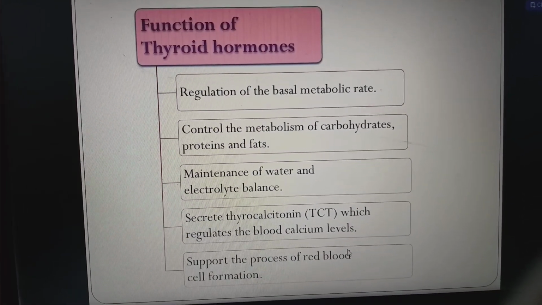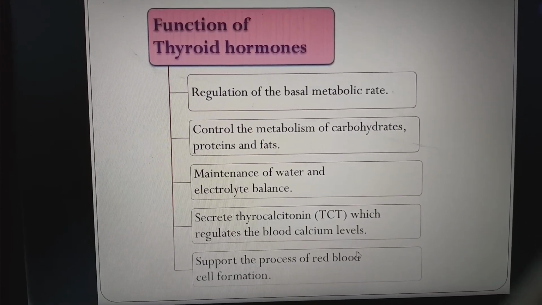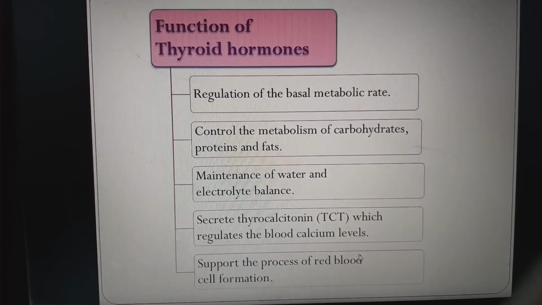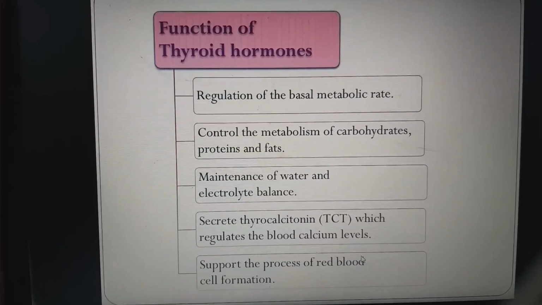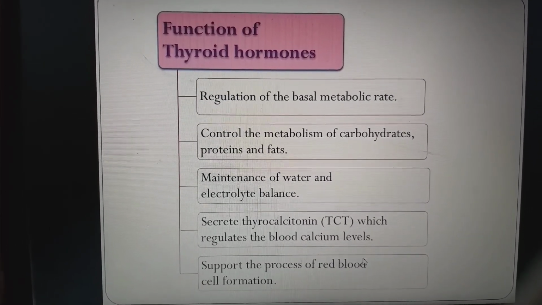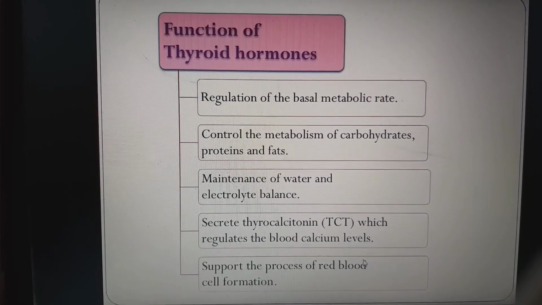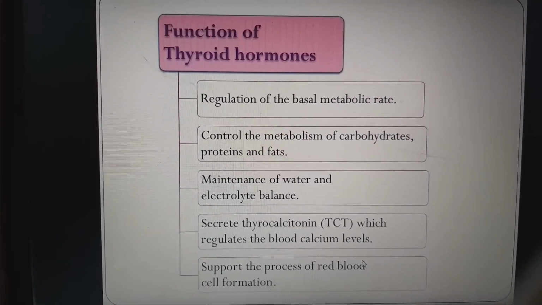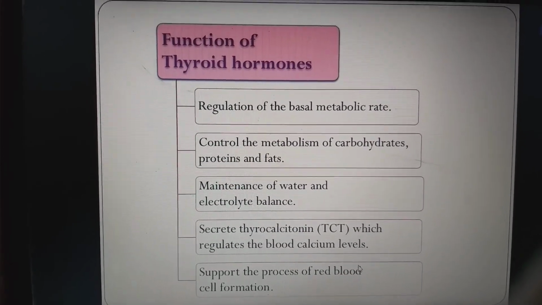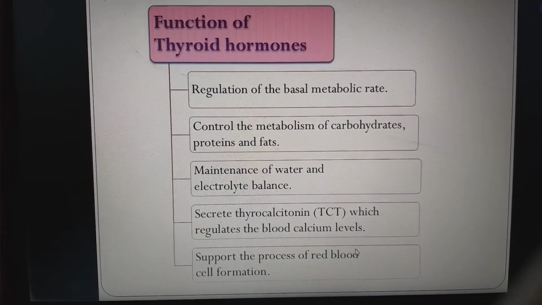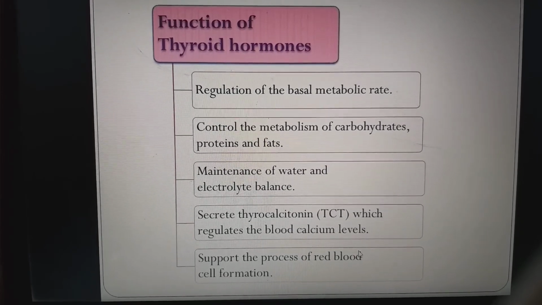Coming to the functions of the thyroid hormones, one is regulation of basal metabolic rate, control of the metabolism of carbohydrates, proteins and fats, maintenance of water and electrolyte balance, secreting thyrocalcitonin TCT, which regulates the blood calcium levels, and supporting the process of RBC formation. These are all the functions of thyroid hormones.